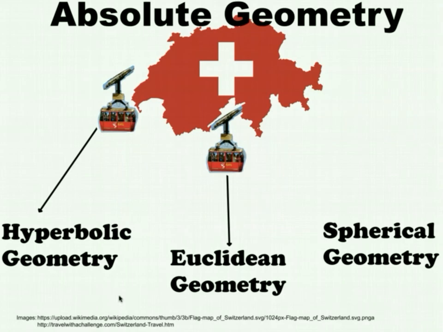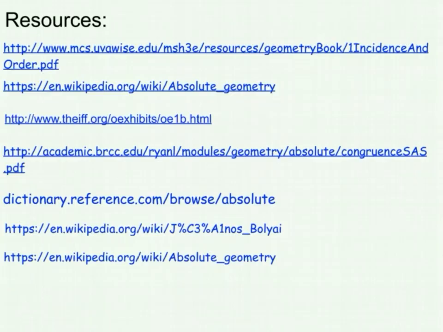Thank you for spending time with us learning about absolute geometry, how it is the foundation basically that you can add to build to hyperbolic or to Euclidean. And that all came about because Euclid's fifth postulate caused so much upset in the mathematical world that people have spent centuries trying to work through it. And absolute geometry is the answer they have to that.